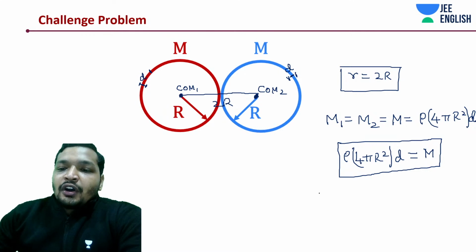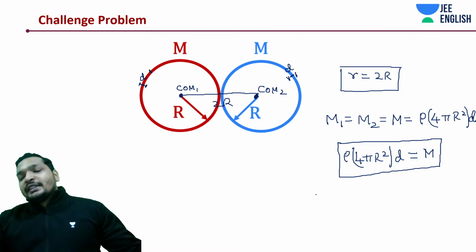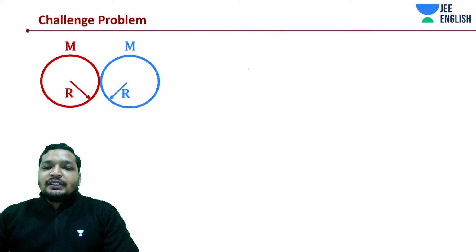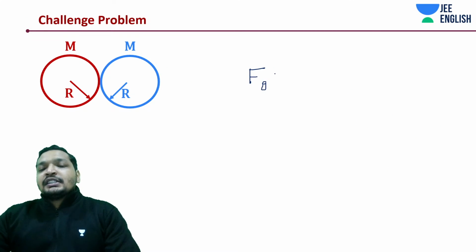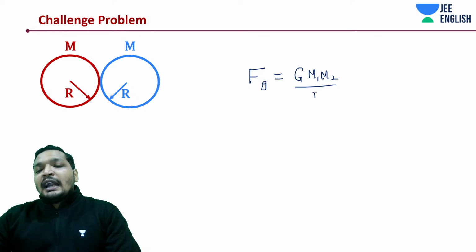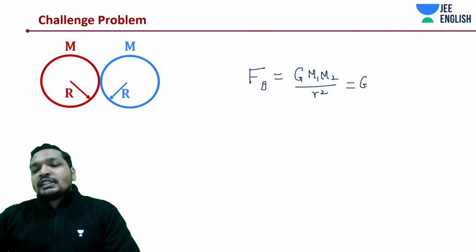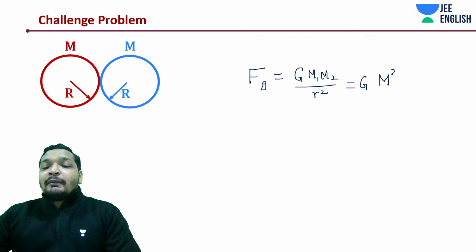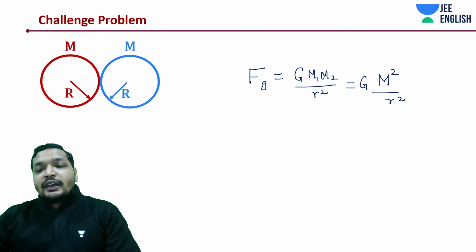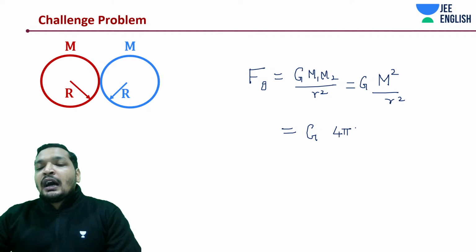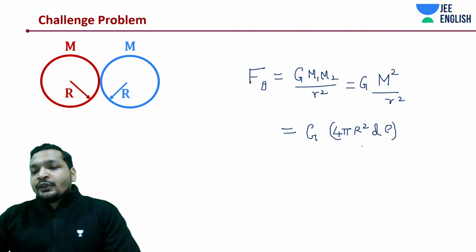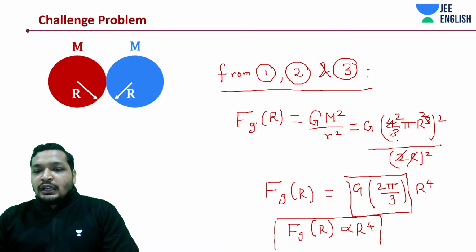All right, we got two things, and we need to substitute this in the gravitational force. The gravitational force equation says in this case G m1 m2 by r square, and we know that G is a constant. m1 and m2 are dependent upon r, but m1 and m2 are equal, so it will be m square by r square. Hence this should be how much? If you substitute the value of m as 4 pi r square d into rho. Of course, I think in the earlier question we missed out the rho. Let me quickly check it out. Yeah, we missed out the rho.